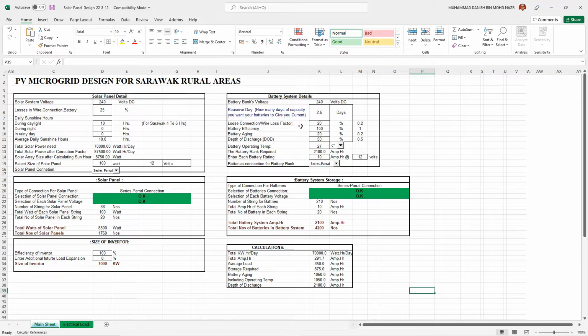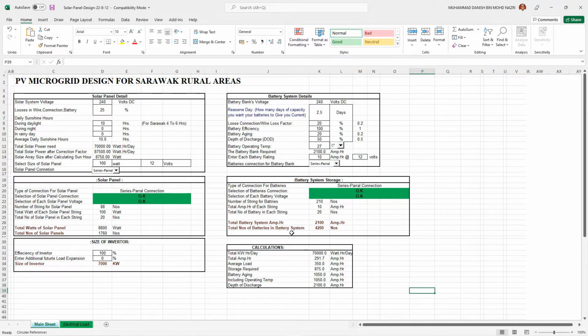The operating temperature of the battery is 27 Celsius. For the temperature, we can choose either Celsius or Fahrenheit. The battery bank requires 2100 ampere hour, and the connection is series parallel. The number of strings for the battery is 210. The total ampere hour of each string is 10, so the total number of batteries in each string is 20.